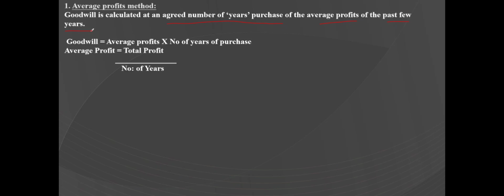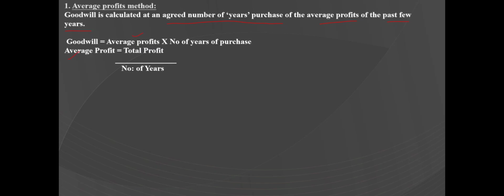So here the goodwill is equal to average profits into the number of years of purchase. How to find the average profits here? Average profits will be total profit divided by the number of years. So, what are the steps to be followed under the average profit method?